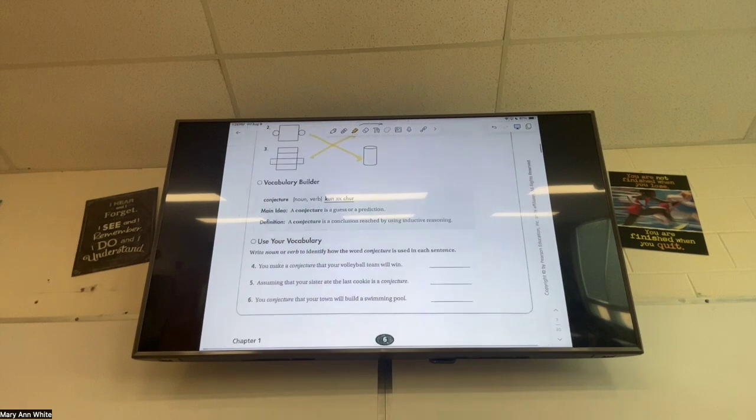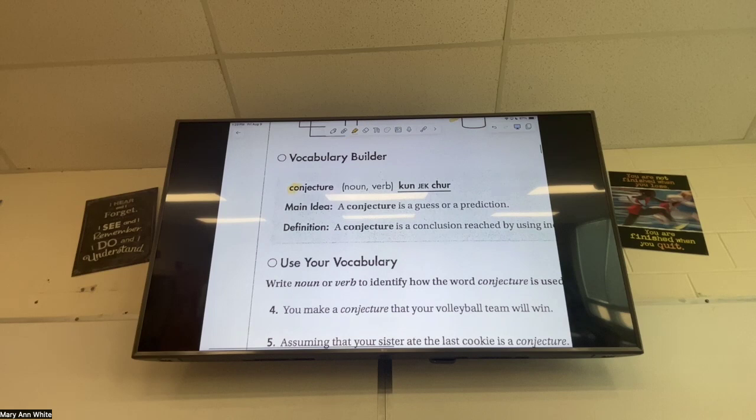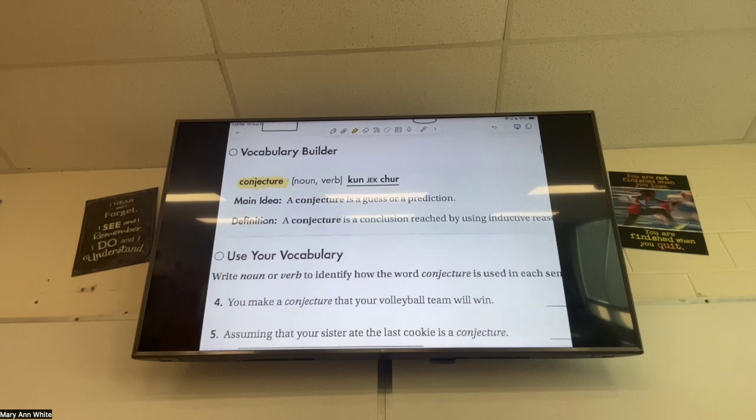Okay. Next thing, it says vocabulary builder. Do you think this word goes on our vocabulary list? Oh yeah, it does. This word is conjecture. Conjecture means a guess or a prediction. What do we call a guess or a prediction in science class? A hypothesis. In math class, we call it a conjecture.